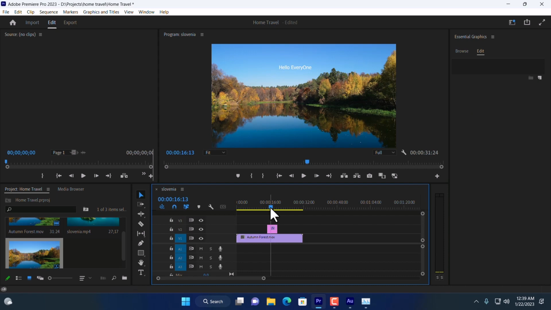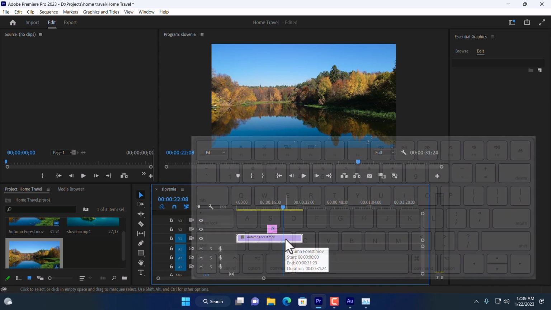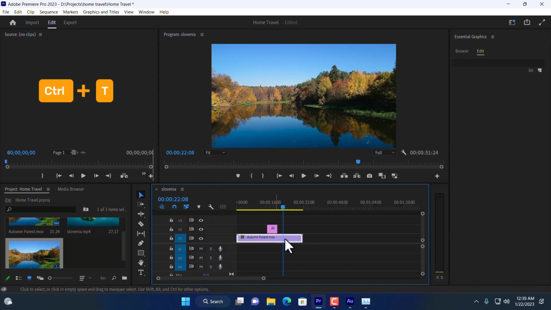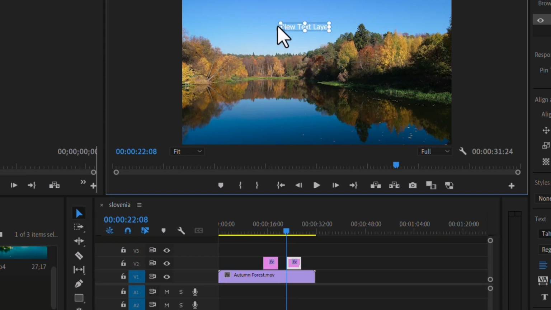Okay, I'm going to just move this playhead ahead and click over this timeline on this video clip, and from the keyboard I'm going to press Ctrl and T, and here you can see a new graphics layer, text layer, and again here you can see new text. Okay, so what I can do, you can see the selection tool is selected. Now I can move it anywhere.